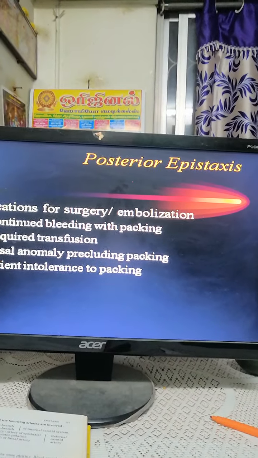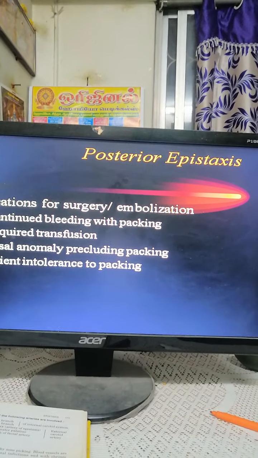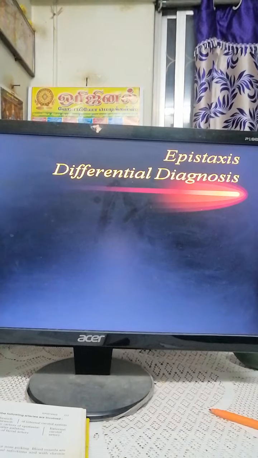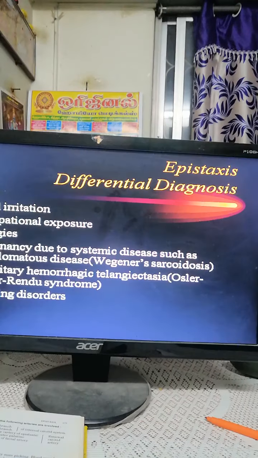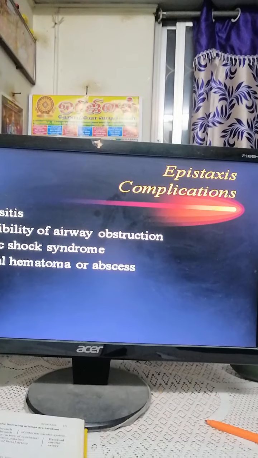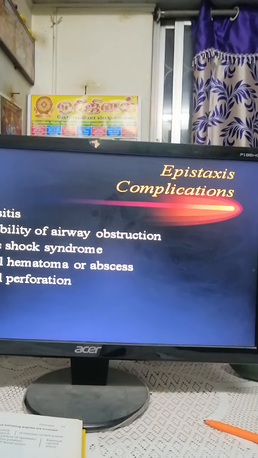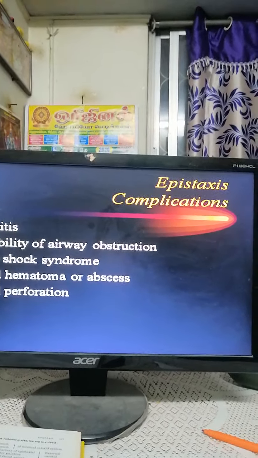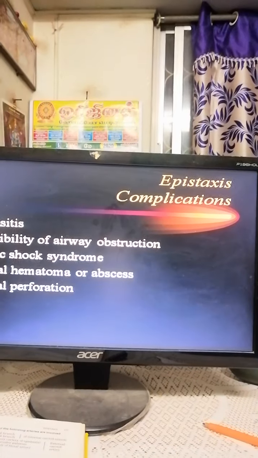Surgery: in case of nasal anomaly, you can go for embolization. Complications: sinusitis, possibility of airway obstruction, toxic shock syndrome, and septal hematoma or abscess. Then coming to the next question,